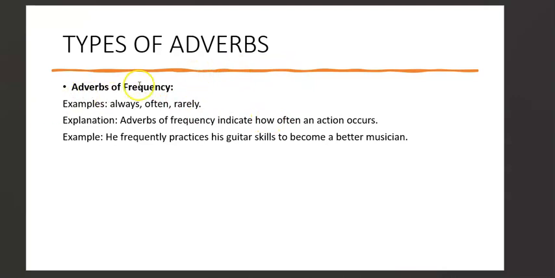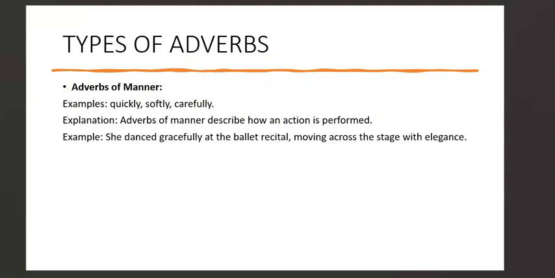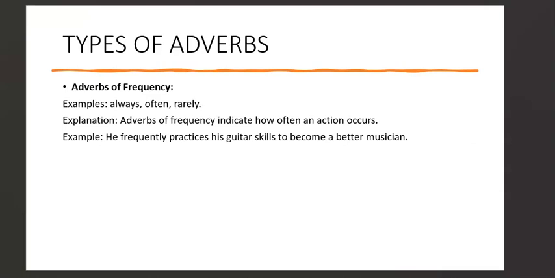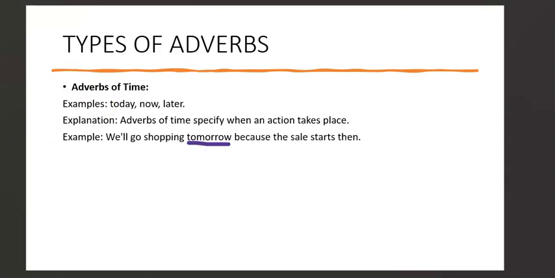So frequency answers the question how, and also manner answers the question how. How was something done? Carefully, softly, or how frequently is something done? Often, rarely. So those two answer the question how. Then when you come to time, time answers the question when. So when something was done, when was an action done, when was this action performed. So time answers the question when, okay? So don't forget about that.